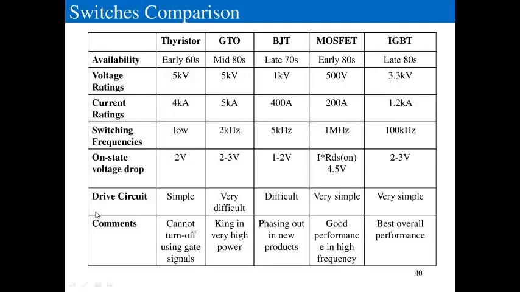The drive circuit for current control devices is very difficult, whereas for voltage control devices the drive circuits are very simple. The thyristor cannot be turned off using a gate signal, but it is king in very high power. The IGBT is being used in new products, with good performance at high frequency and the best overall performance. Compared to all these devices, the good features of the MOSFET and the others are taken into the IGBT. So the IGBT suits all applications, and it has the best overall performance.